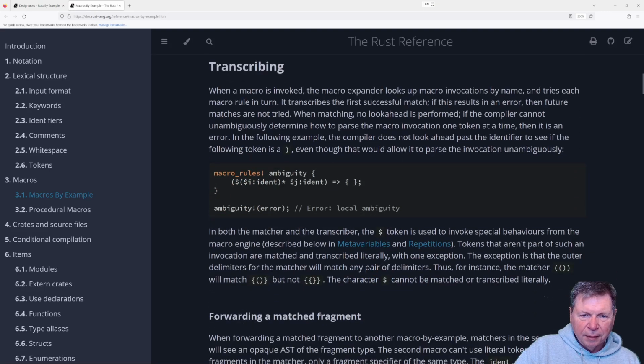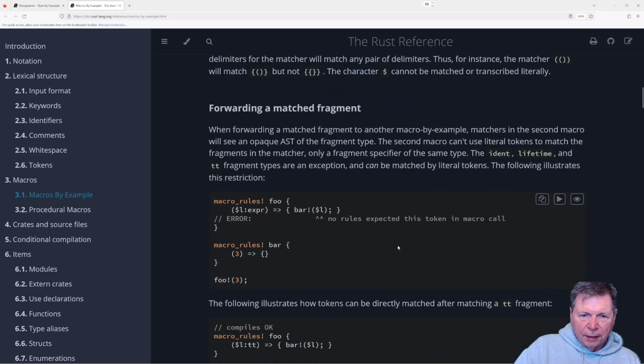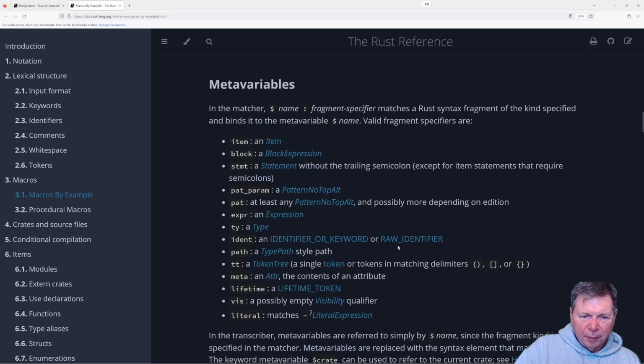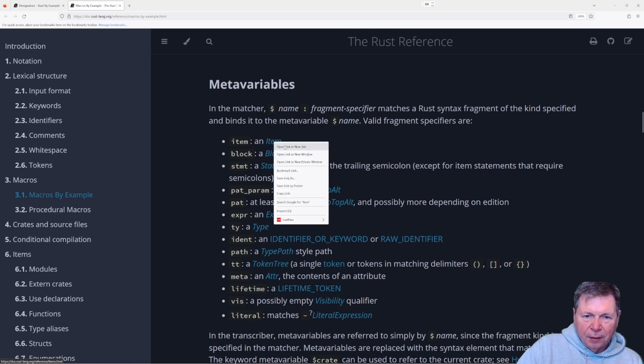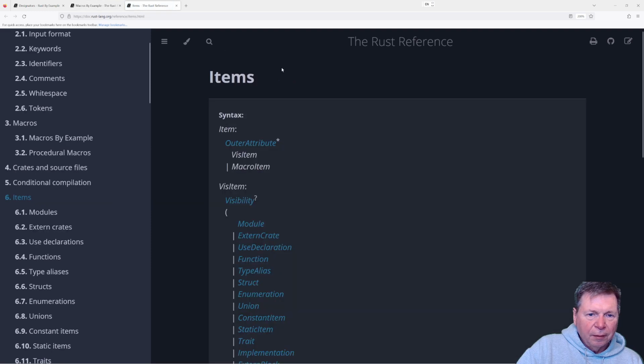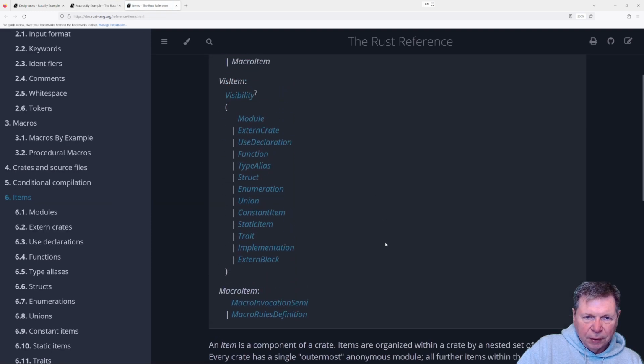Okay, transcribing, forwarding, metavariables. Oh, here we are. Okay, an item. Still didn't tell me what an item is, but at least I get a link. Item. Oh, okay. So module, extern crate, use declaration, function, type alias, struct, trait.